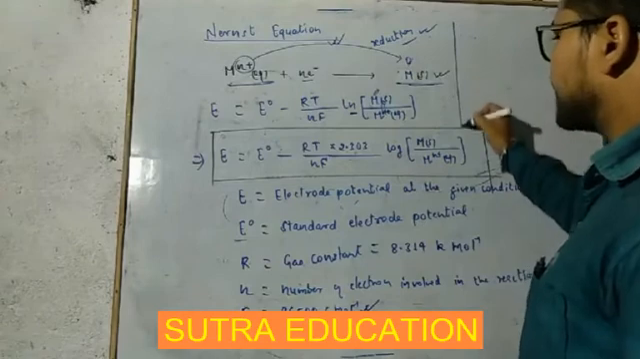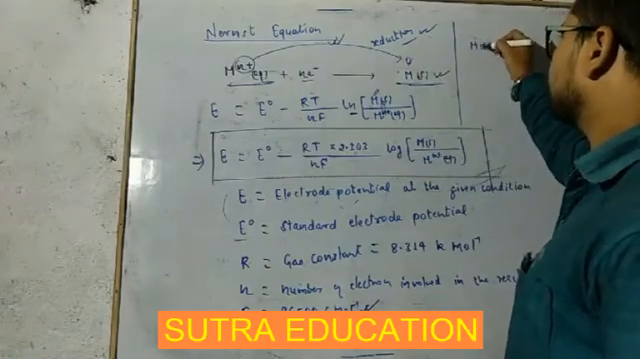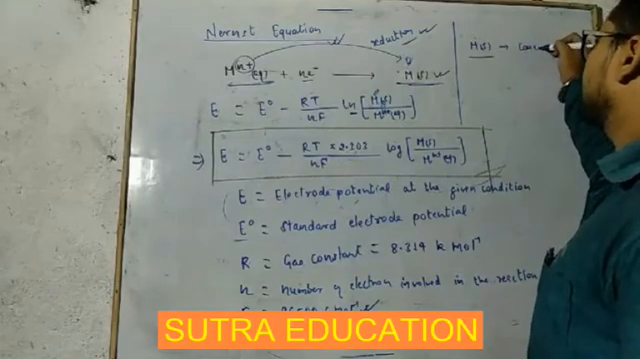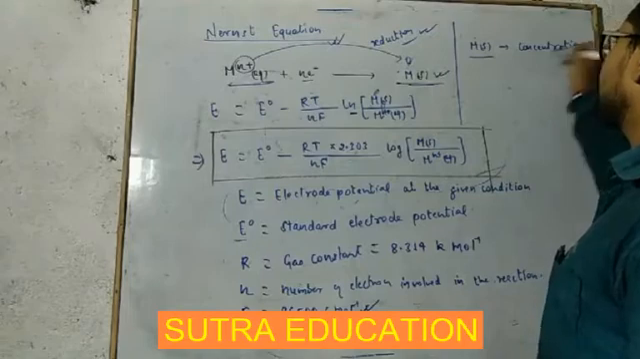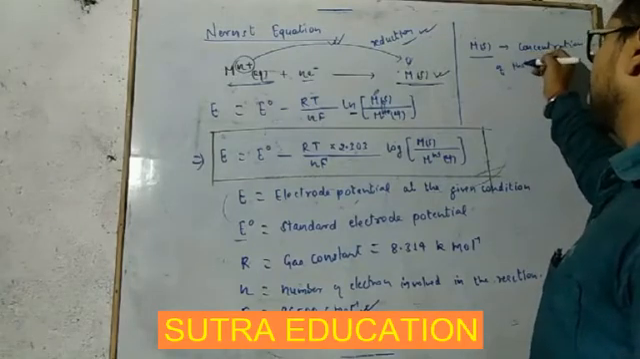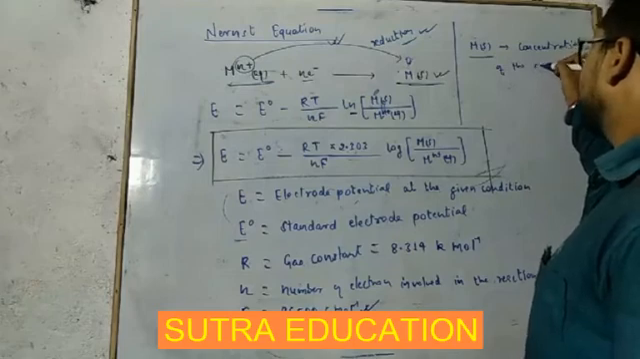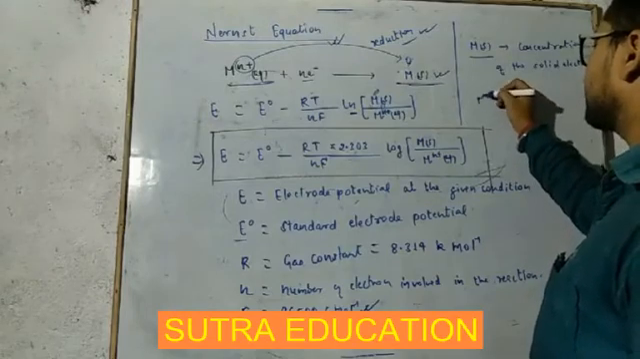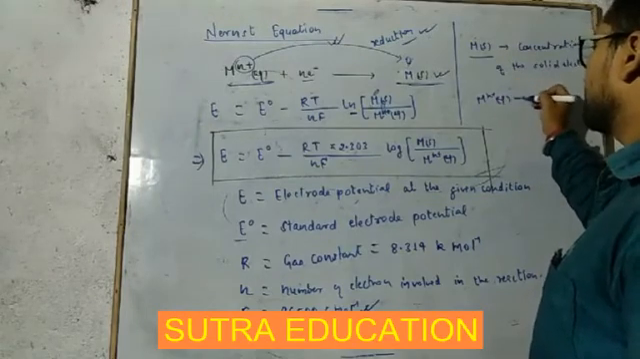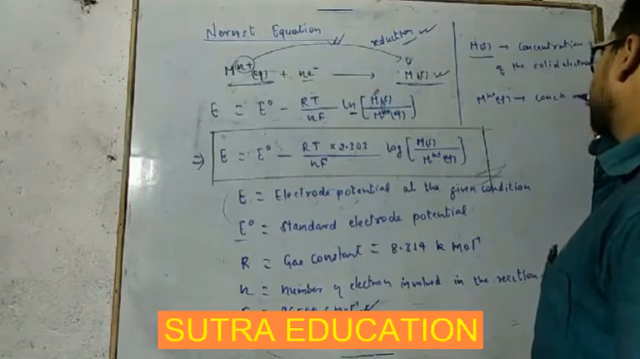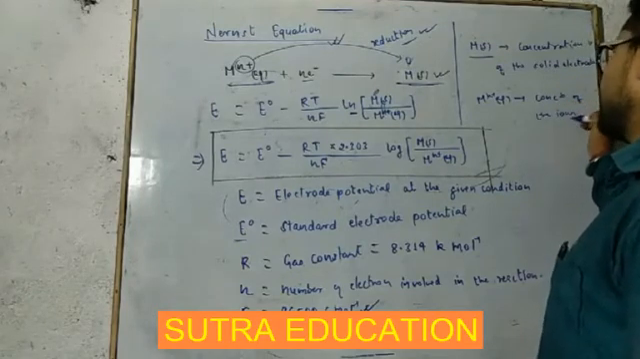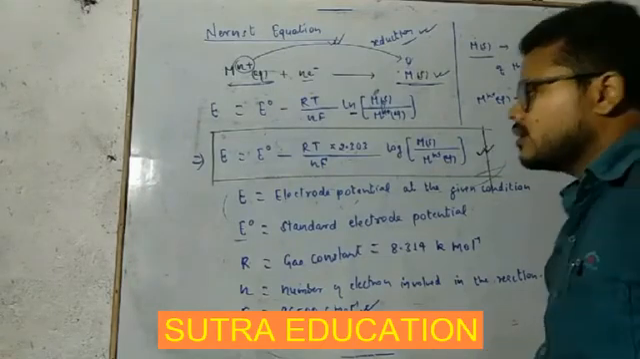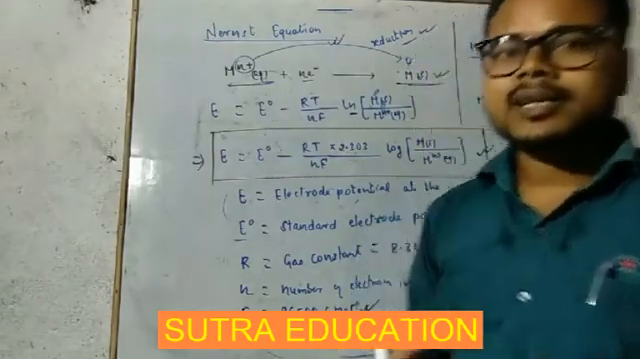Then two more terms are there. One is M solid. What is this? This is the concentration of the solid electrode, and M n plus aqueous is the concentration of the ions. Getting this? So this is the Nernst equation. All terms have their specific meaning.